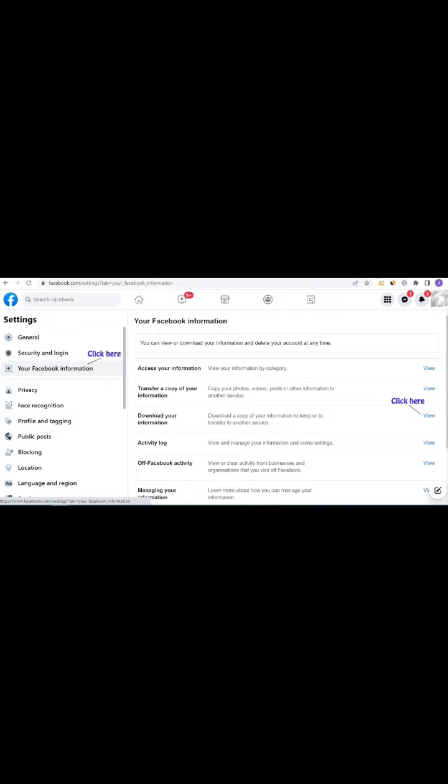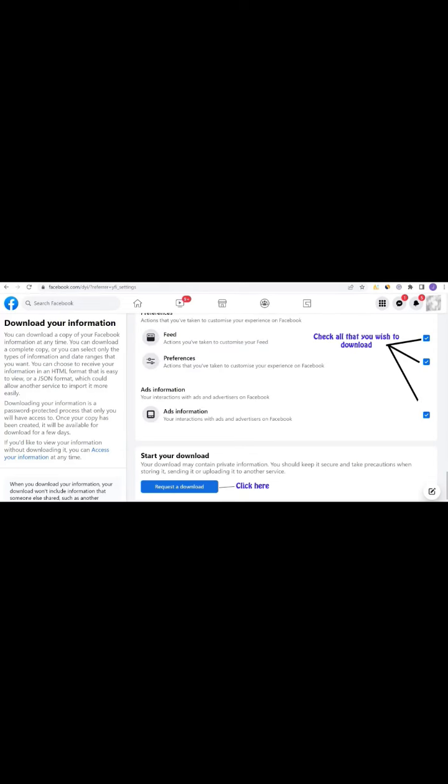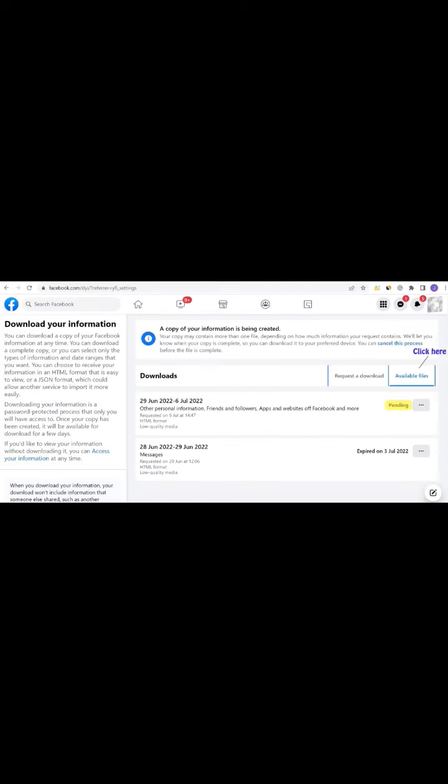Click on View, next to download your information. Select the required format, HTML or JSON, media quality, and date range. Select all the files that you need, like messages, comments, and groups. Scroll down and click on Request a download.